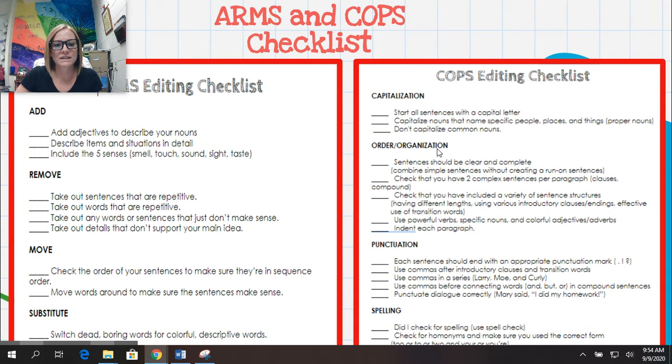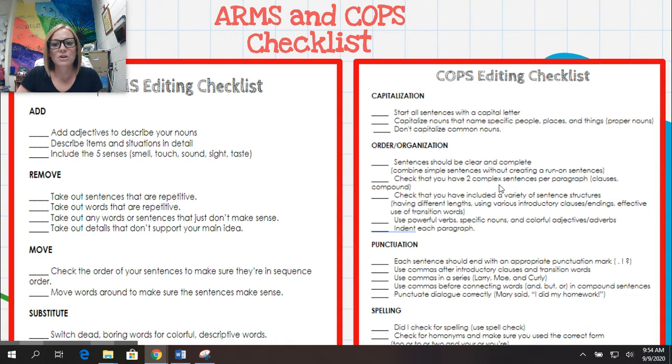Then we have order and organization. So sentences should be clear and complete. Combine simple sentences without creating a run-on sentence. A run-on sentence is whenever you're not using any punctuation and you just go on and on and on. We don't want that. We need to use proper punctuation and conjunctions like and, but, or, so.